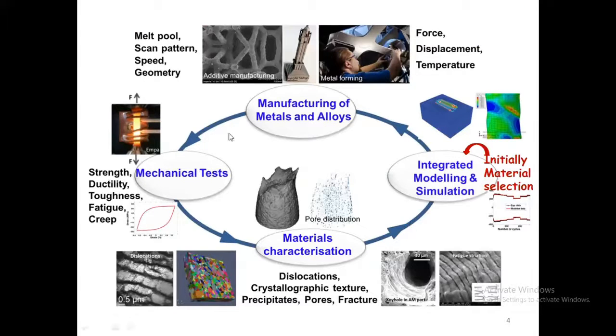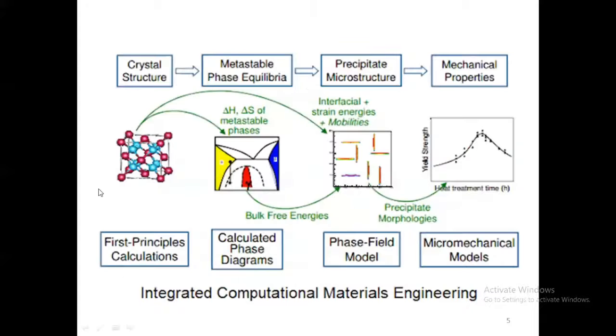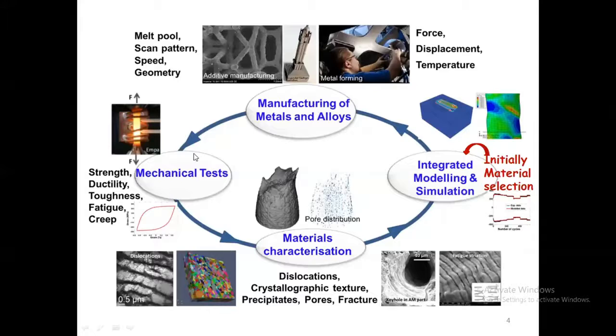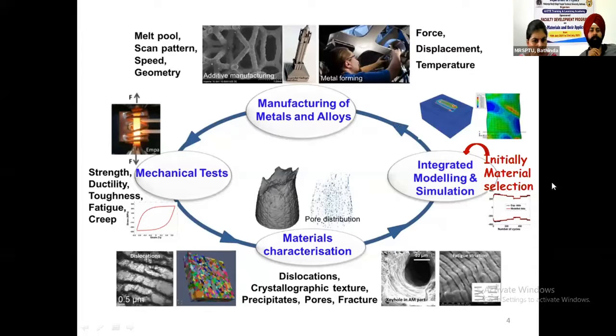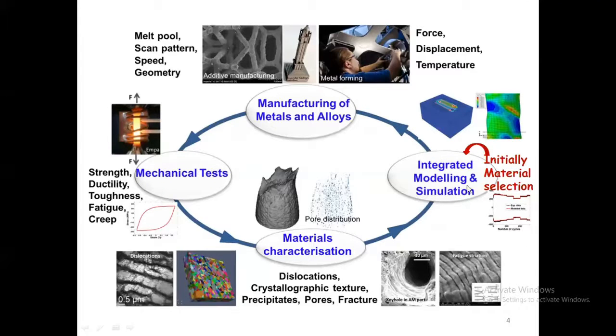So if you look at the initial stage, people manufactured products using metals and alloys. They would use different combinations. They would look at the material characterization, so they would know what phases are there and how the microstructure is going to be, and they would do the testing. This is going to be a cycle: manufacture, mechanical test, and material characterization. Now ICME comes into the picture in the cycle. It is going to speed up the process.